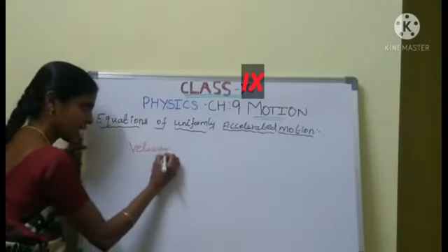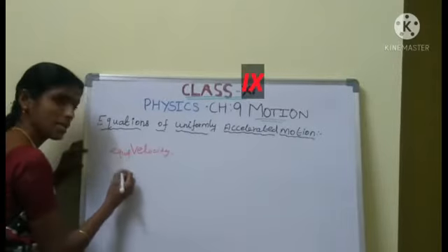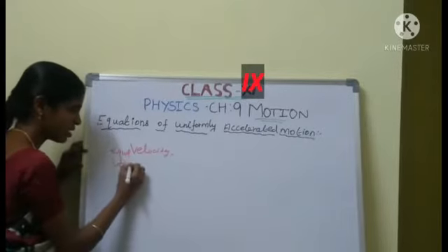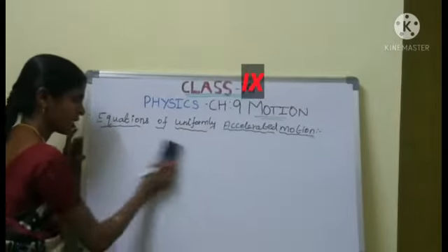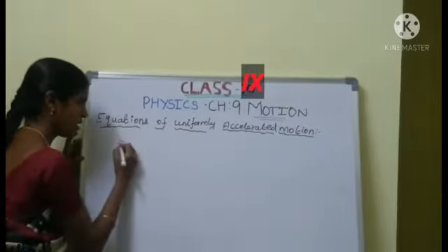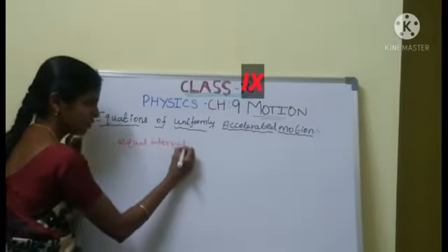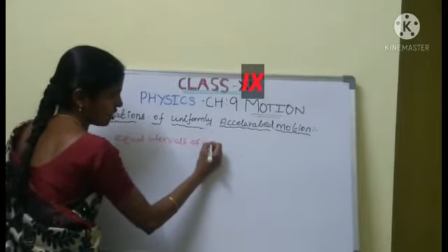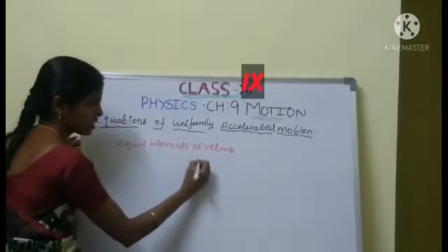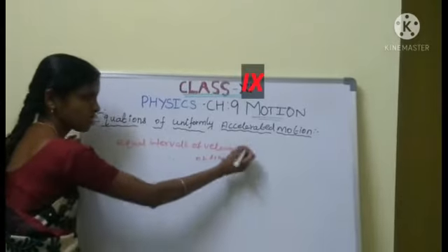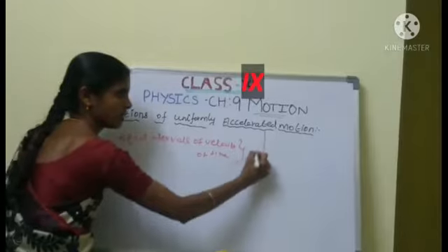Velocity and time. Equal intervals of velocity. Are you clear? What is that? Equal intervals of velocity, equal intervals of time. That is called the uniform accelerated motion.